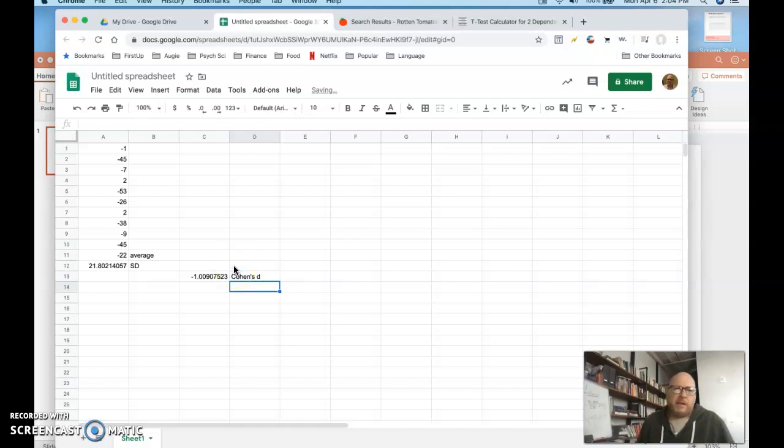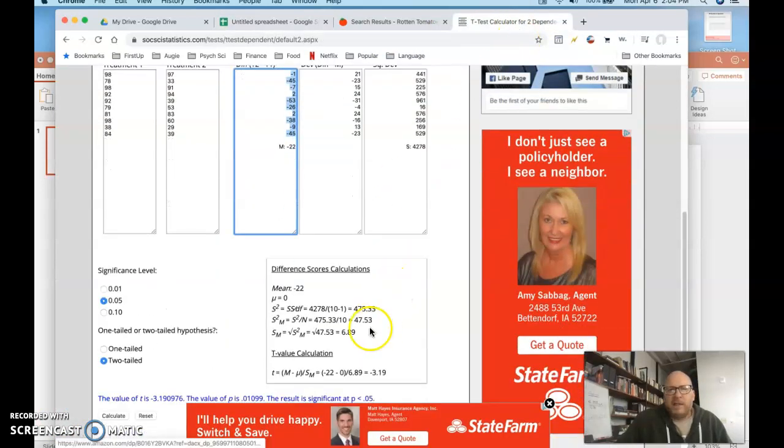I noticed we usually report that as an absolute value because we're just concerned with how far apart the means are. So there we go. All right, so at this point, I have my mean, standard deviation, Cohen's d. Over here I have my t value, so I'm ready to write this up. I'm going to pause and we'll come right back.